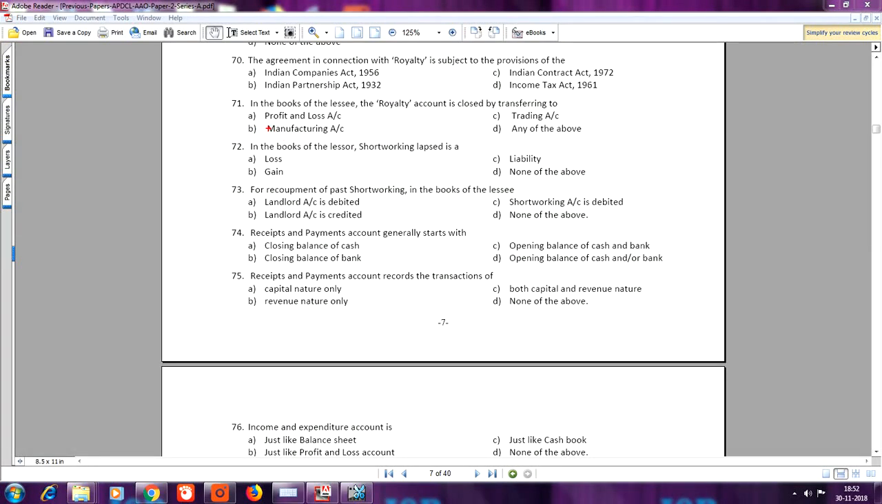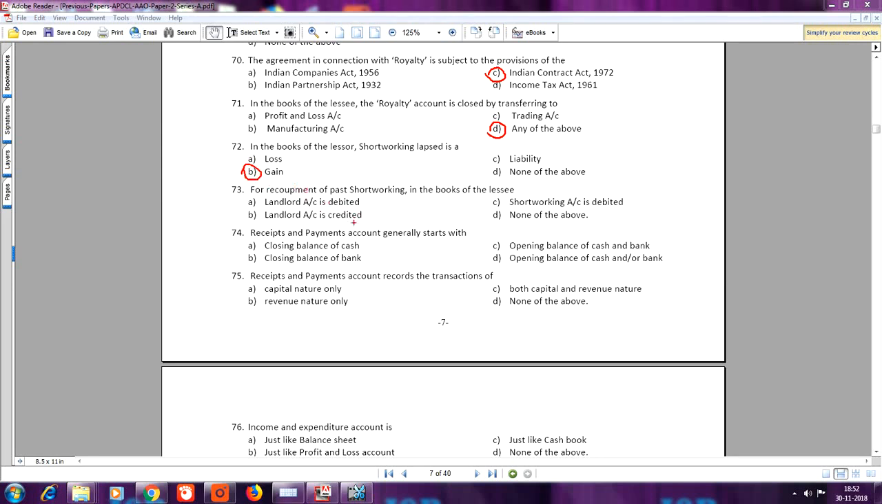Question number 70. The agreement in connection with royalty is subject to the provisions of the. Here the answer is C, Indian Contract Act 1872. Question number 71. In the books of the lessee, the royalty account is closed by transferring to. Here the answer is D, any of the above. Question number 72. In the books of the lessor, short working lapse is a. Here the answer is B, gain.